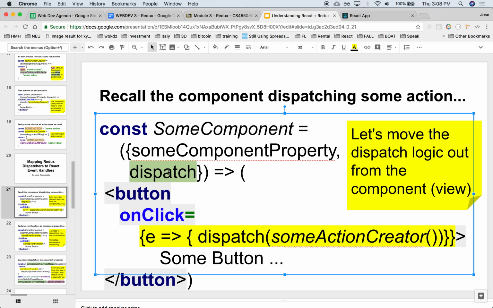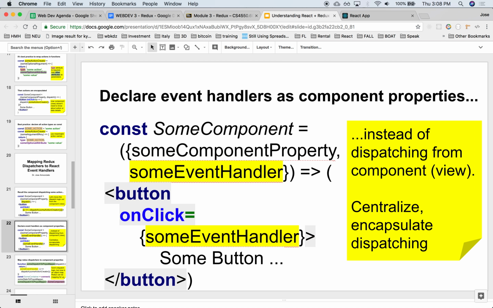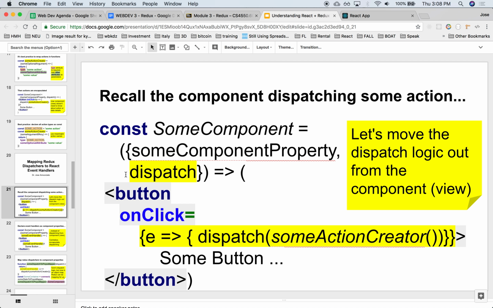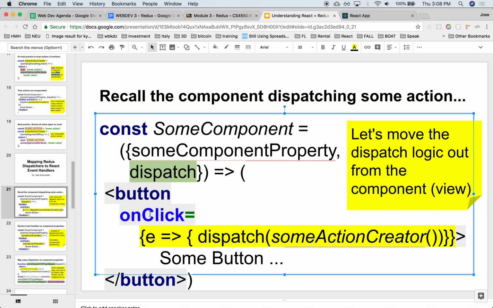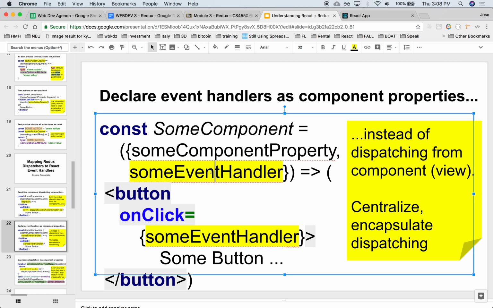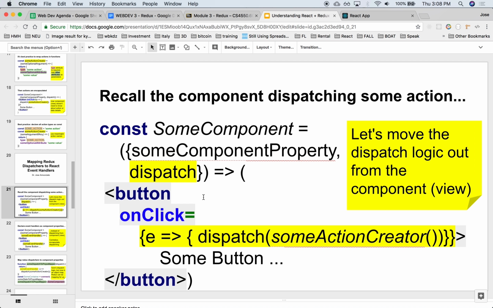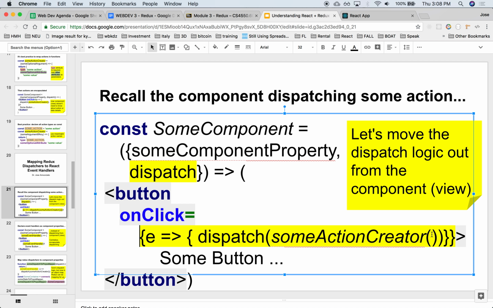We want to abstract that out of here. So instead, we would pass as argument an event handler, and we would assign the onClick to that event handler. And that event handler would have the actual invocation of the dispatcher. That's also very common. So let's do that.